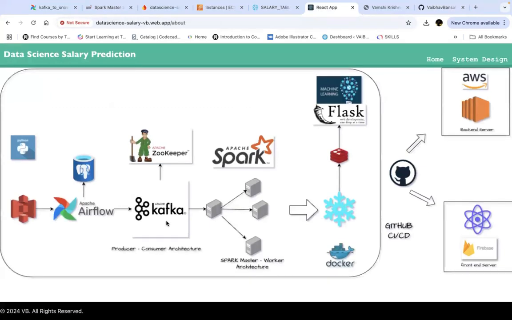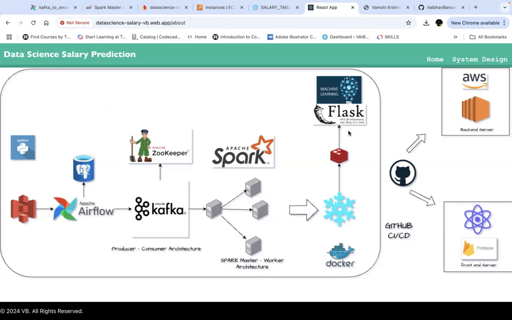So the architecture begins with raw data residing in AWS S3, serving as the source for the pipeline. Apache Airflow orchestrates the entire workflow, ingesting data from S3 into Apache Kafka. Kafka acts as a streaming platform, enabling data to flow seamlessly into Apache Spark for large-scale processing and transformation. Once data is processed, it is stored in Snowflake, a cloud-based data warehouse where it can be queried and utilized. Predictions are then served